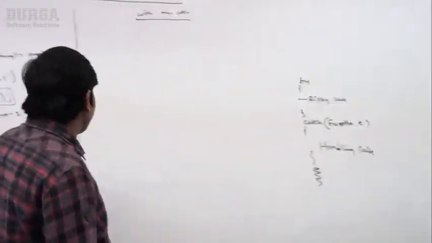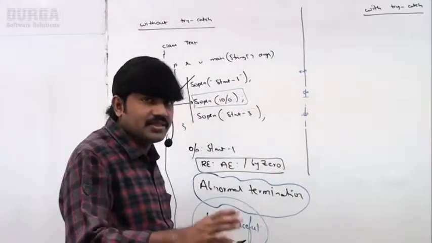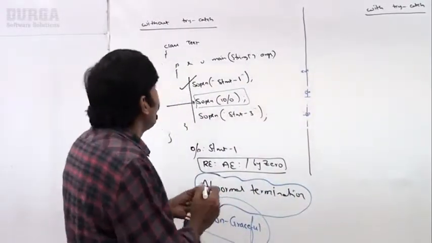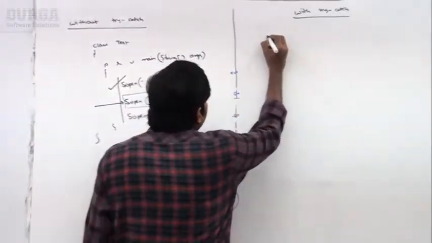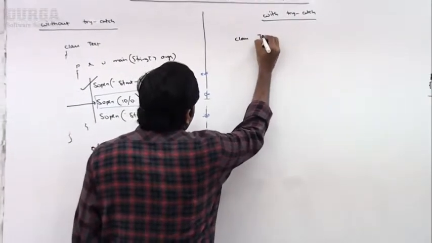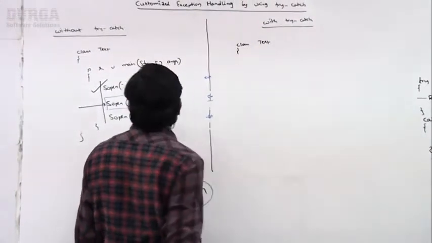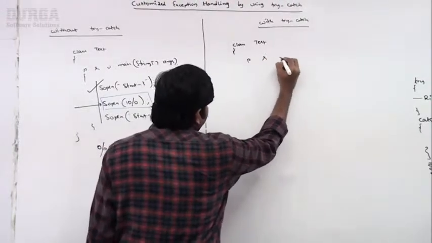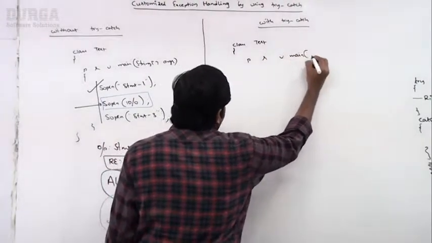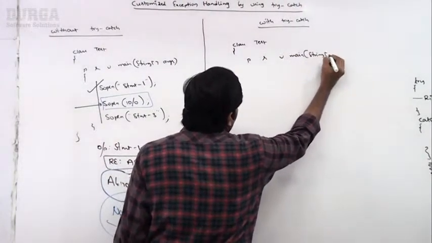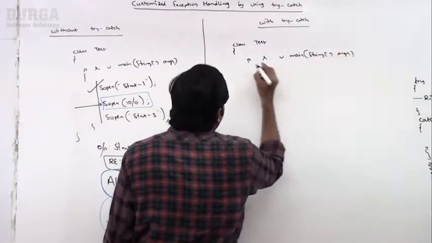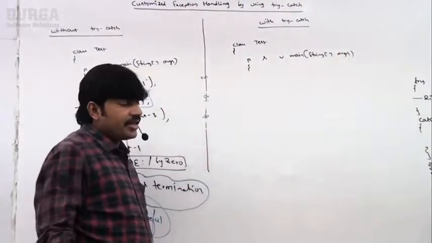Okay. The same program with try catch, exception handling code. Observe carefully. Here I am taking class Test, public static void main, String array args.